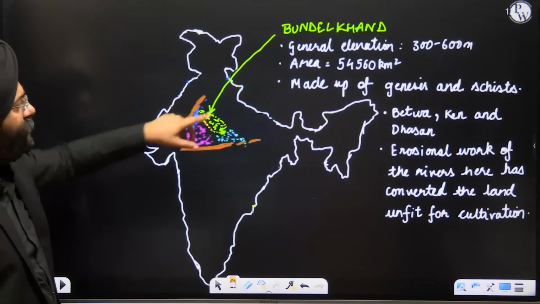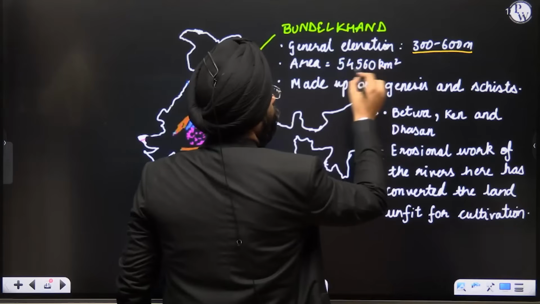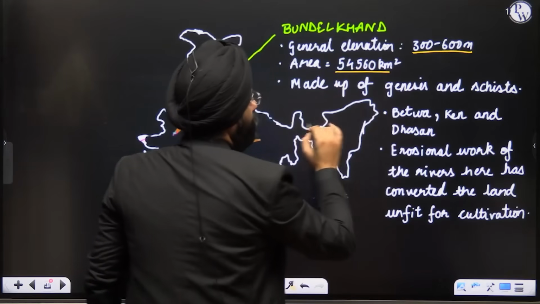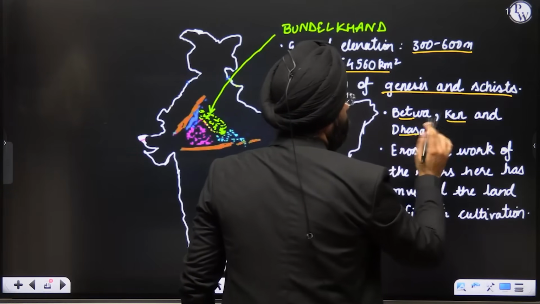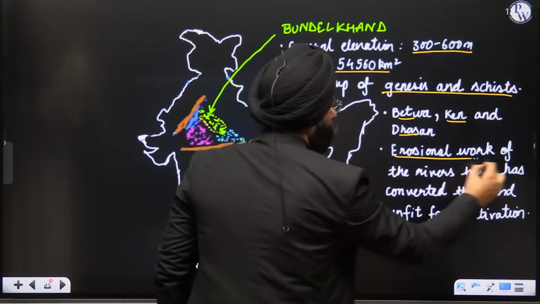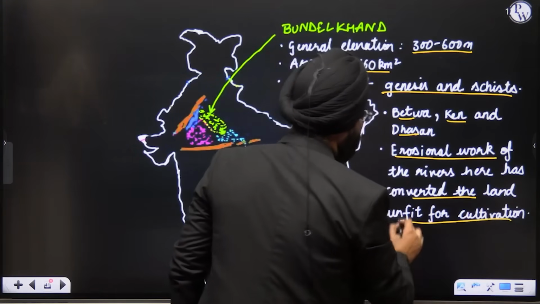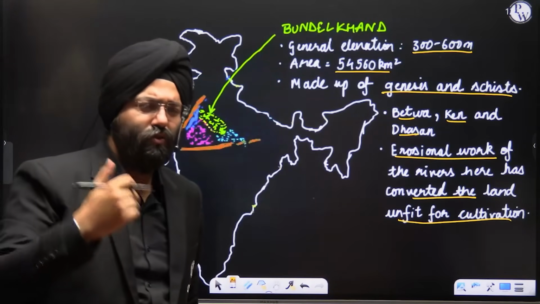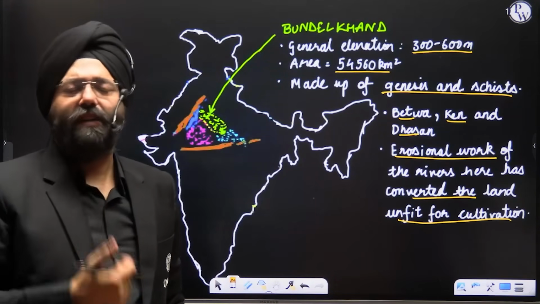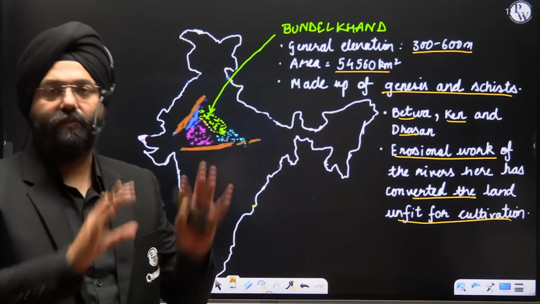Next comes Bundelkhand. General elevation 300 to 600 meters, area of 54,560 kilometers, made up of gneiss and schists. Betwa, Ken, and Dasan are important rivers. Erosional work of the rivers has converted the land unfit for cultivation. Now, as we have seen in these regions, due to the extensive erosion or the gullies or the ravines that have been created, it becomes very difficult now to make this region fit for cultivation.